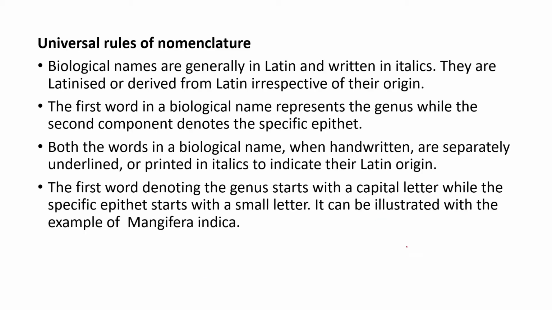Okay, and next, the universal rules for nomenclature. If you discover a new organism, you have to follow all these rules in order to name the organism. First, biological names are generally given in Latin and written in italics. So it is the Latin language, and you have to write it in italics. We know italic, bold and so on.